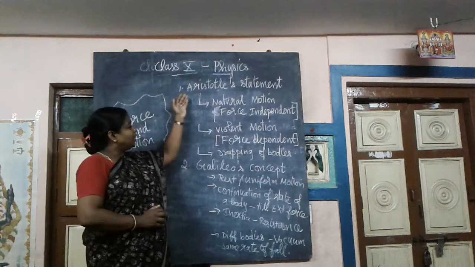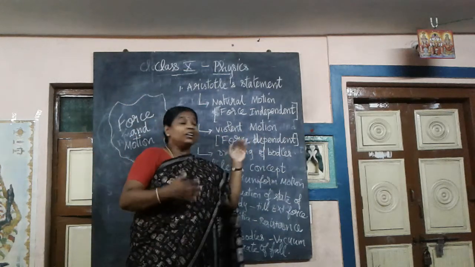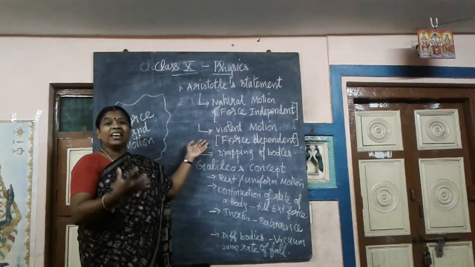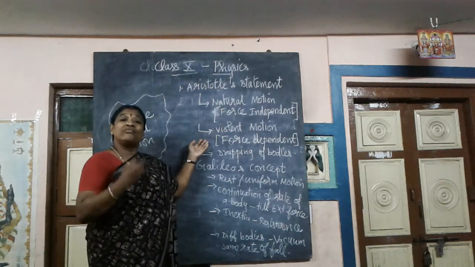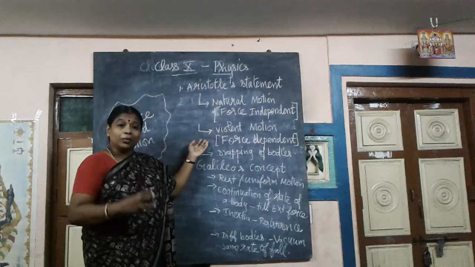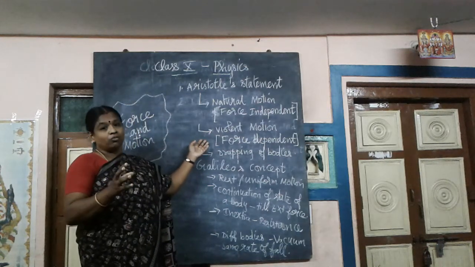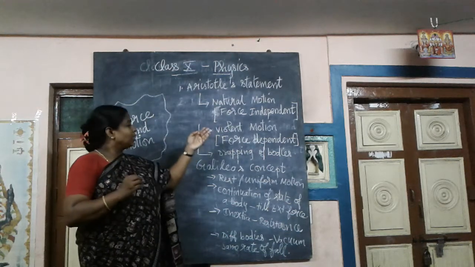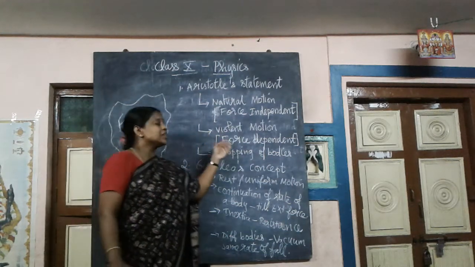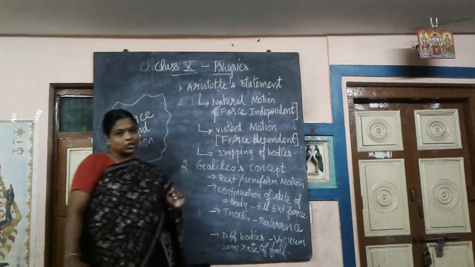Next he describes violent motion. A body needs some external influence, some external factor, to come to rest or to come to motion. That type of motion, where a body needs an external force, is called force dependent motion or violent motion.